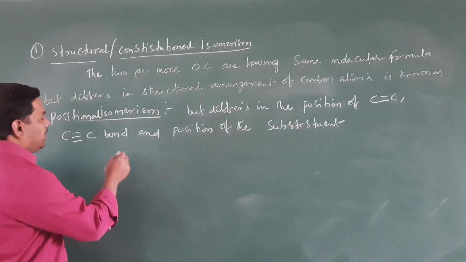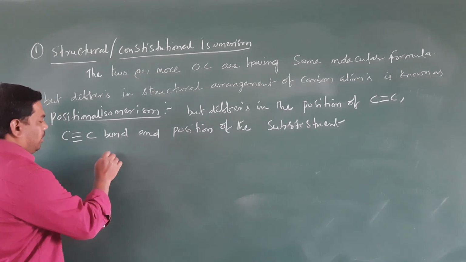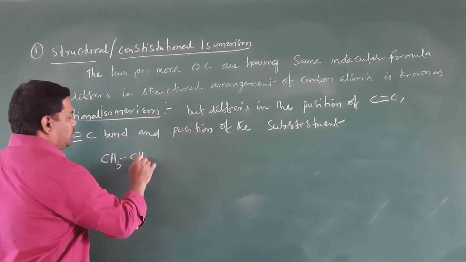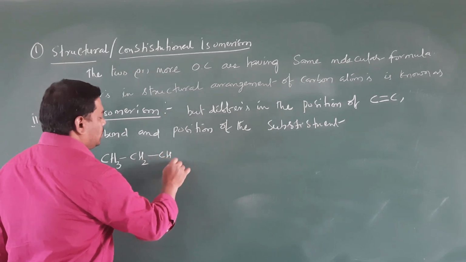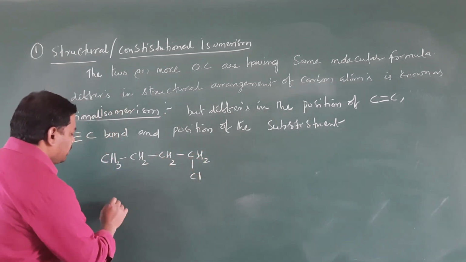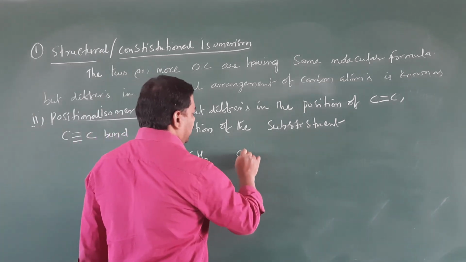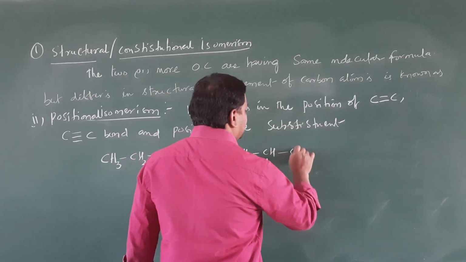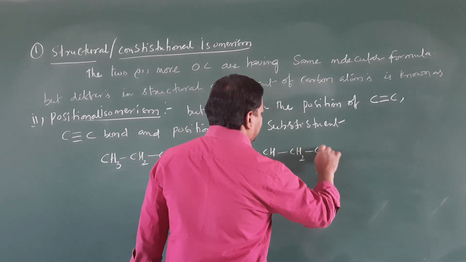Clear, students? Right. I will take one example. Here you can see this is CH3 CH2 CH2 CH2 Cl. Okay, right. Next, CH3 CH Cl CH2 CH3.